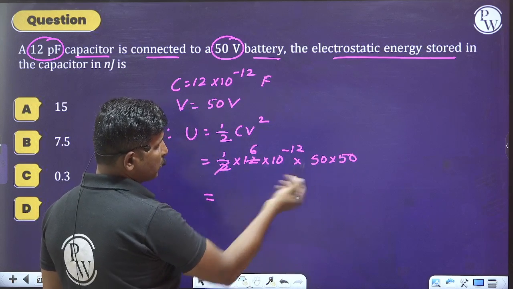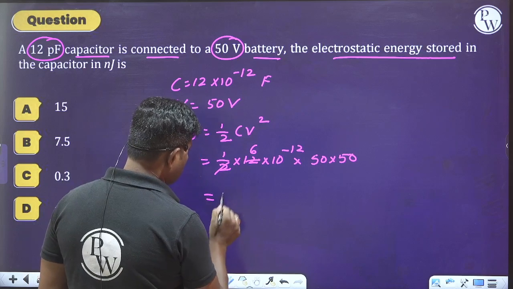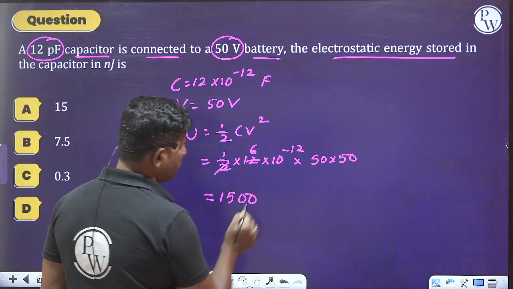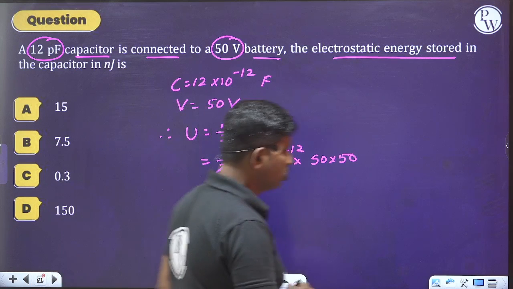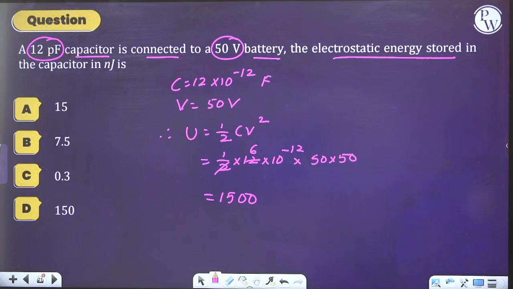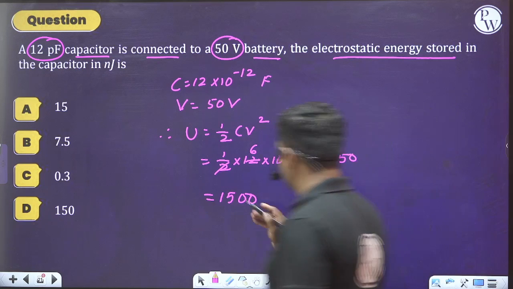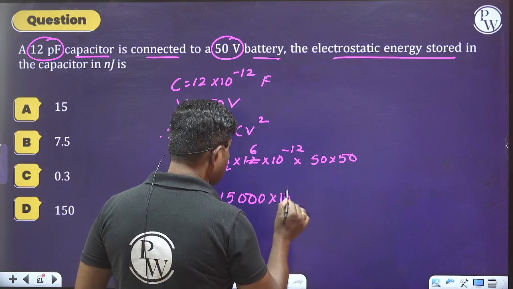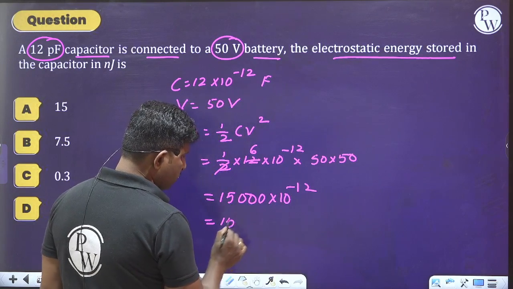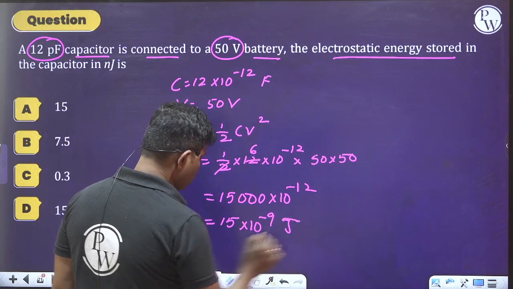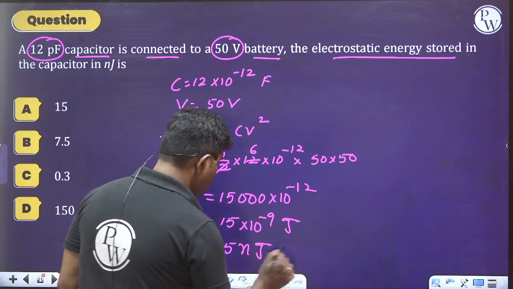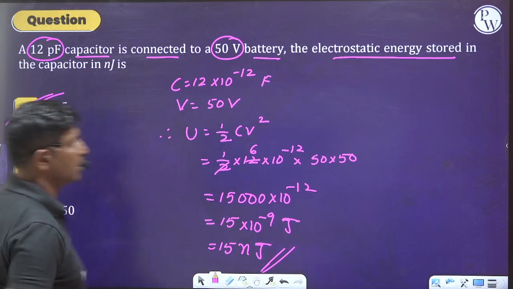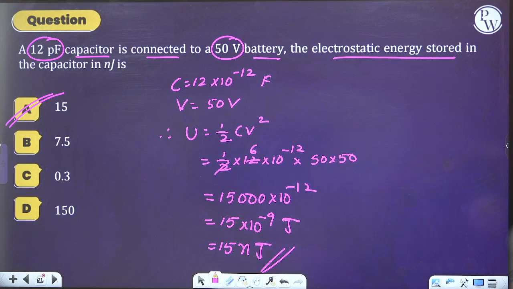So observe this, 6 into 5 is 30, 3 into 50 is 1500. Is it clear? Please calculate this value once. How much are you getting? Please check it here. 1500, that is 15,000 into 10 to the power of minus 12 you will get. So 15 into 10 to the power of minus 9 joules, which is nothing but 15 nanojoules. Hence you can select option A as the right answer. Is it clear? I hope you are understanding these points clearly. Let us see the next question.